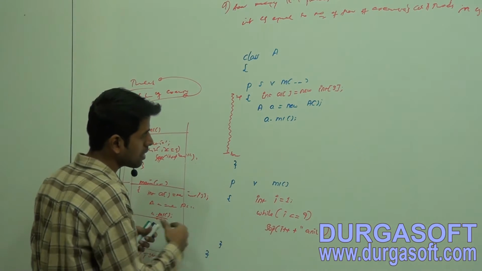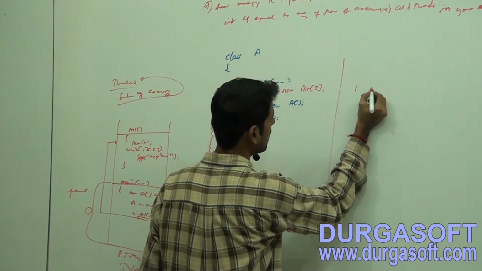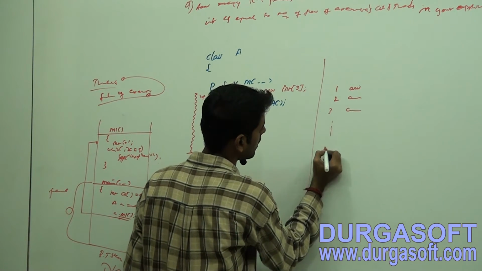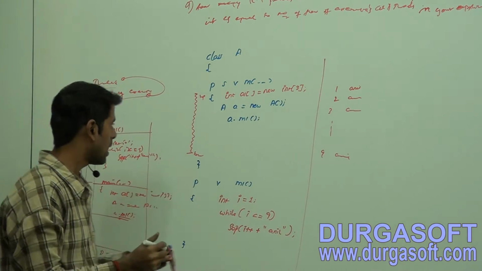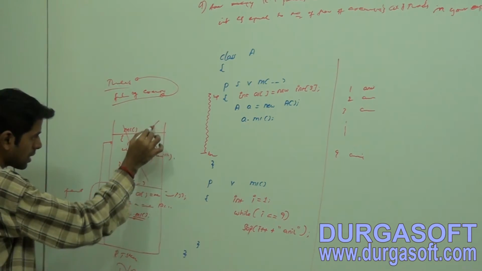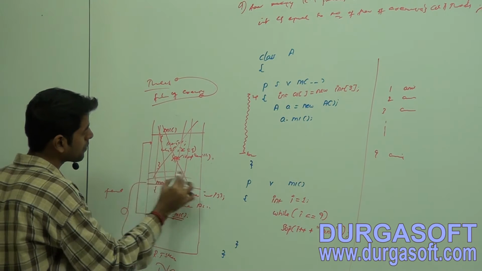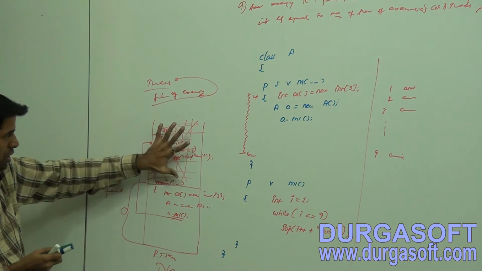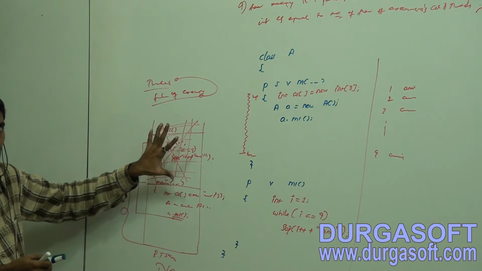At the console we are going to see 1 anil, 2 anil, 3 anil, like that till 9. After executing this method, this frame will be deleted from our stack. Now this frame is not available.